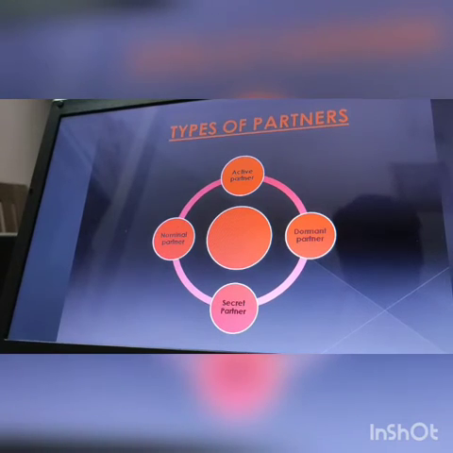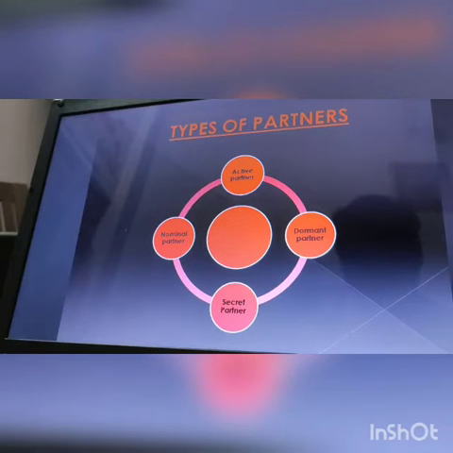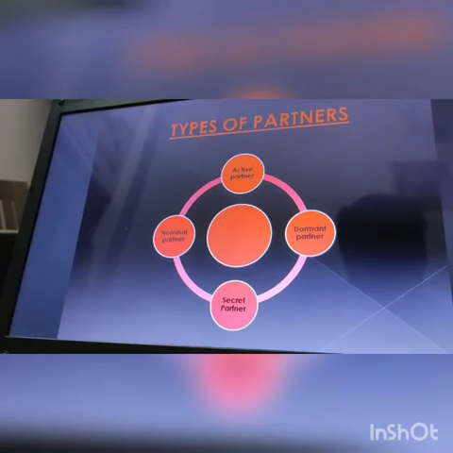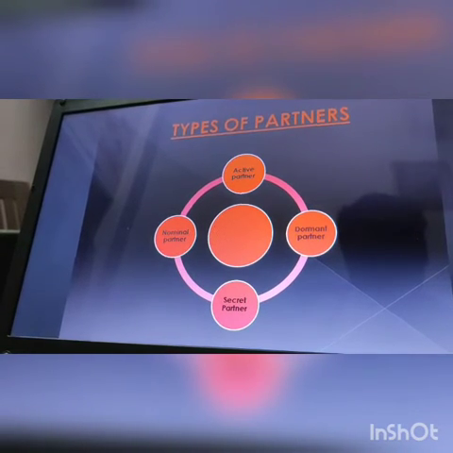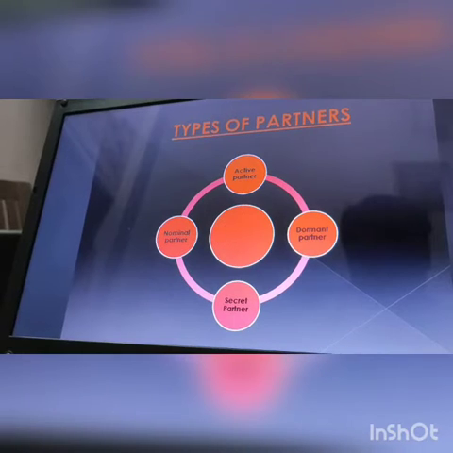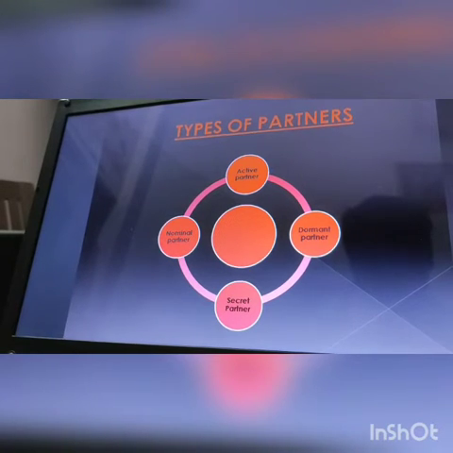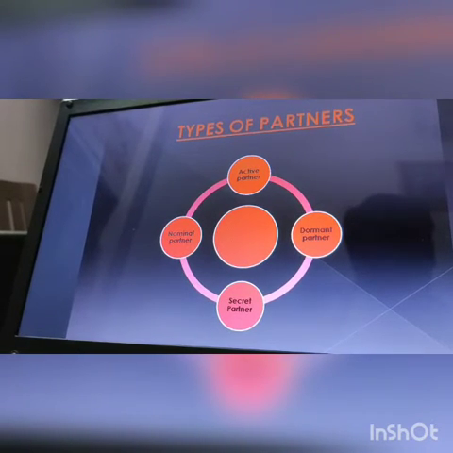If we compare the above two types of partners, the active and the sleeping or dormant partner, with the secret partner, all can participate in the management of the firm, get profit in the firm, and bear loss also. All will contribute capital, but the only difference for the secret partner is that his association or relation with the firm is unknown to outsiders.